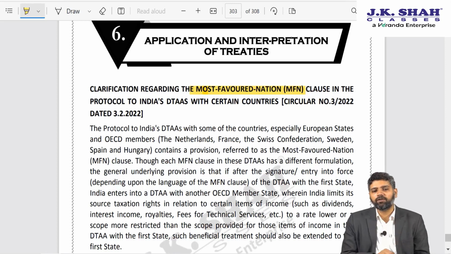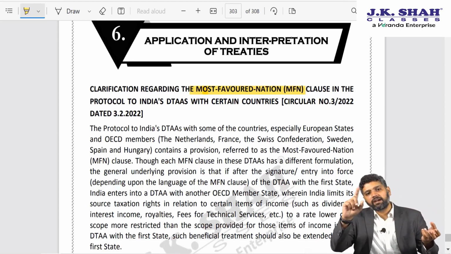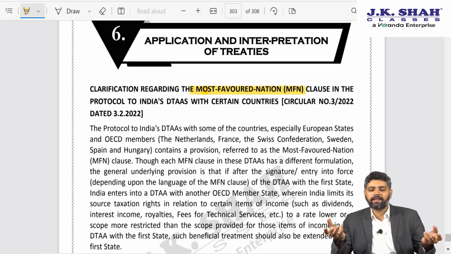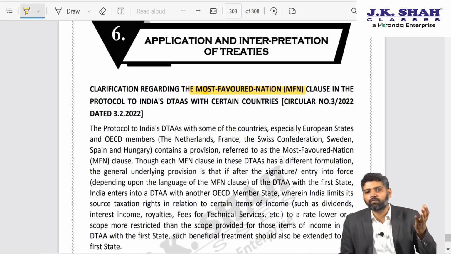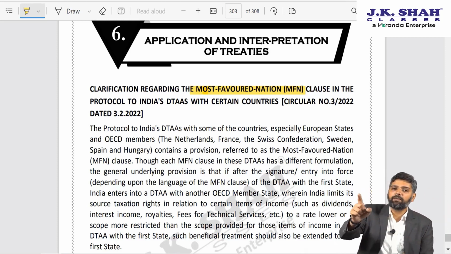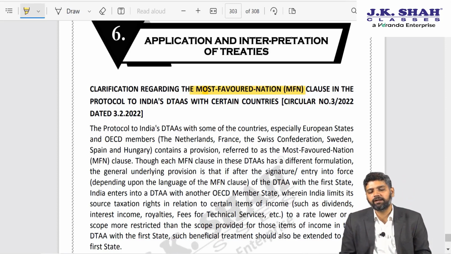So most favored nation clause means that if there is a provision in the DTAA and subsequently you have entered into any other DTAA and that other DTAA provides more beneficial provisions, then such more beneficial provisions shall be deemed to be incorporated in the DTAA of your most favored nation. So although India-France DTAA provides for rate of tax on FTS at 12%, a subsequent DTAA provides for a more concessional tax rate. Because France is my most favored nation, that more concessional tax rate shall be deemed to be incorporated in my India-France DTAA.